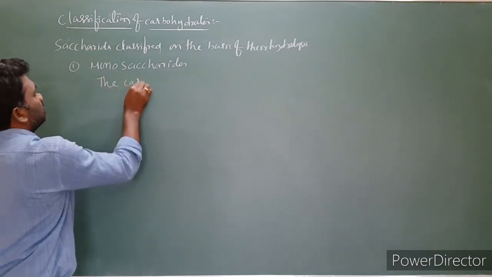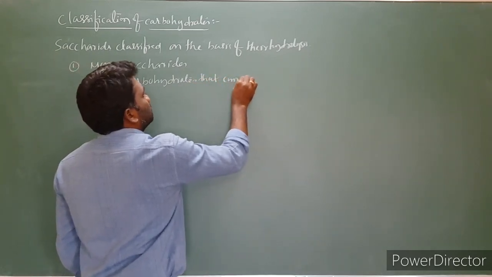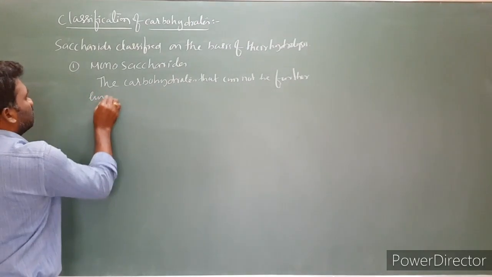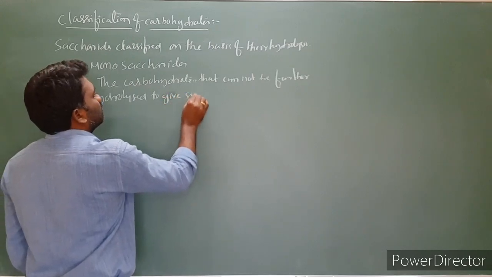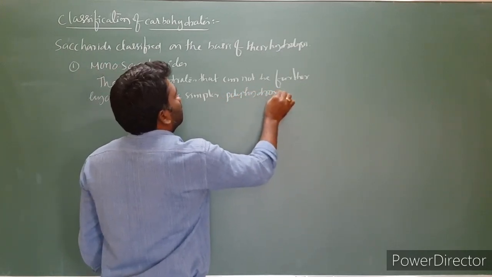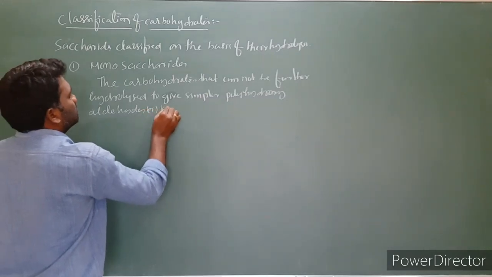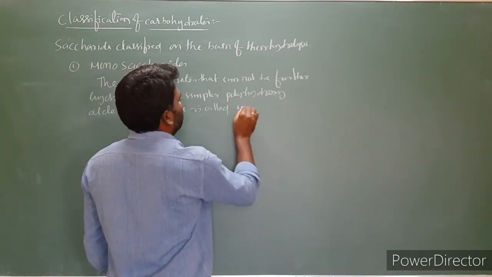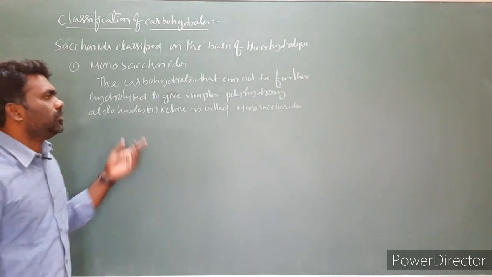The carbohydrates that cannot be further hydrolyzed to give simpler polyhydroxy aldehydes or ketones is called monosaccharides. This is the definition of monosaccharides.